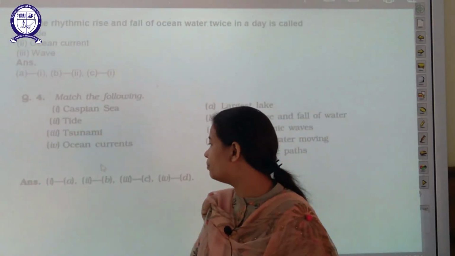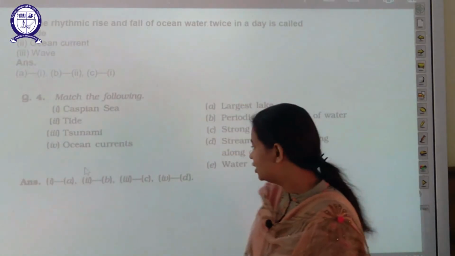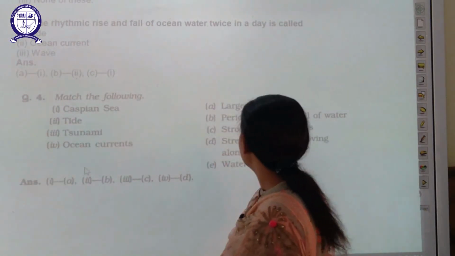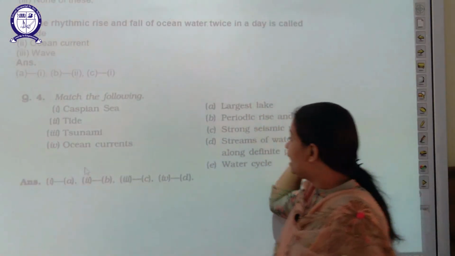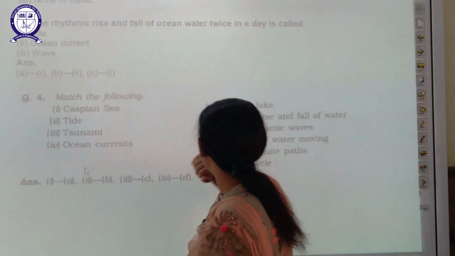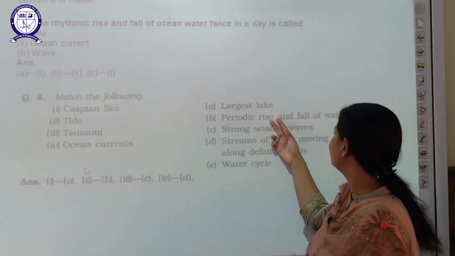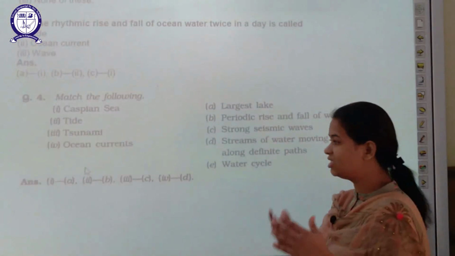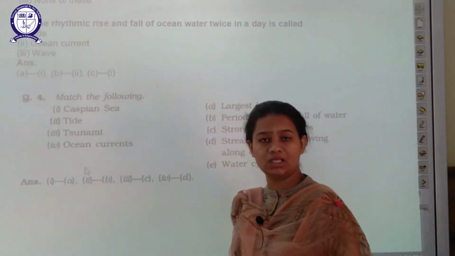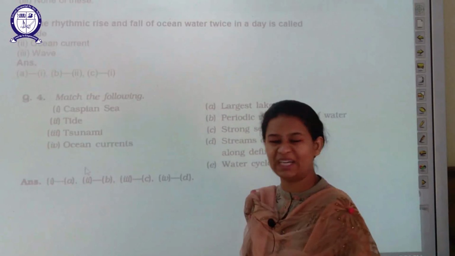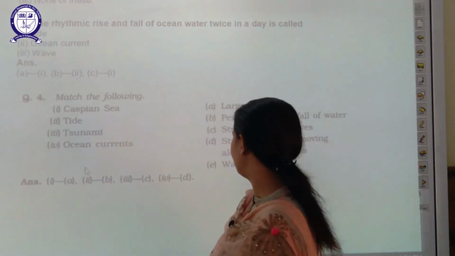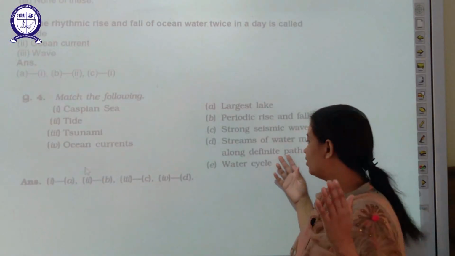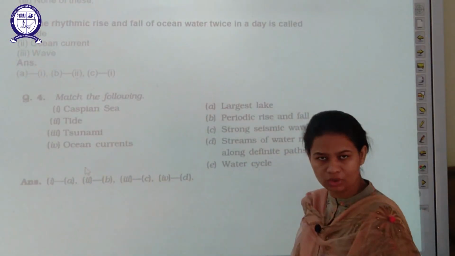And the last one is match the following. First one is the Caspian Sea. The Caspian Sea is the largest lake. The next is tide, which is the periodic rise and fall of water. Then is tsunami, which is strong seismic waves, which obviously lead to huge destruction in the nearby area. And last is ocean currents, which is a stream of water flowing or moving in a particular, definite direction.